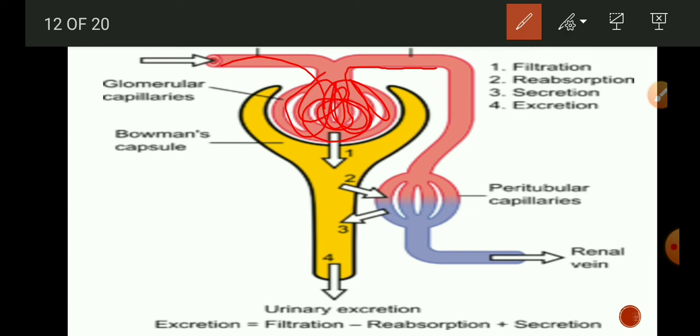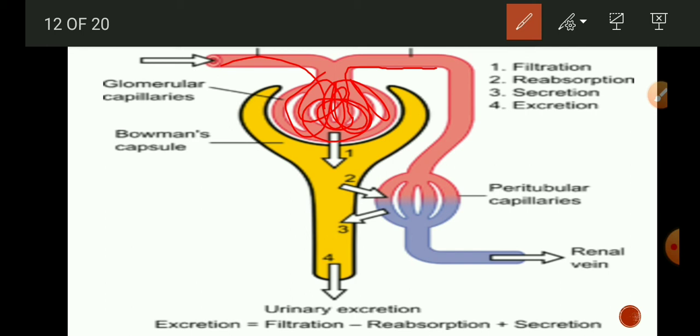This thick and concentrated blood is carried forward by the efferent arteriole, which carries blood having only proteins and blood cells. So the first process is ultrafiltration, which takes place in the Bowman's capsule with the help of the glomerulus.